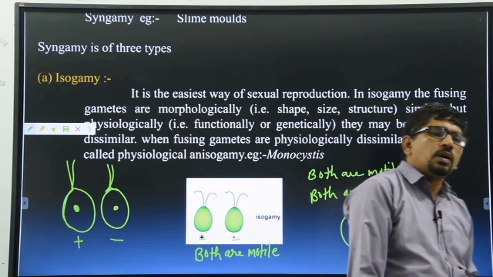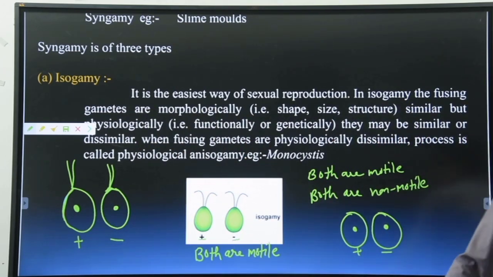When both the gametes are similar to each other, morphologically similar, we cannot differentiate. Both are identical. We cannot differentiate which one is the male and which is the female. So we give the symbol plus and minus, and they have to fuse together and make a zygote. After the fusion, they make the zygote. This is known as syngamy, and these gametes may be motile or non-motile.